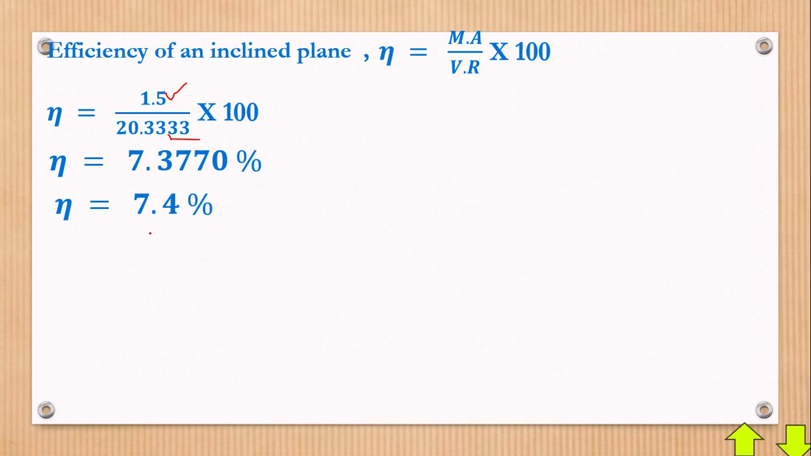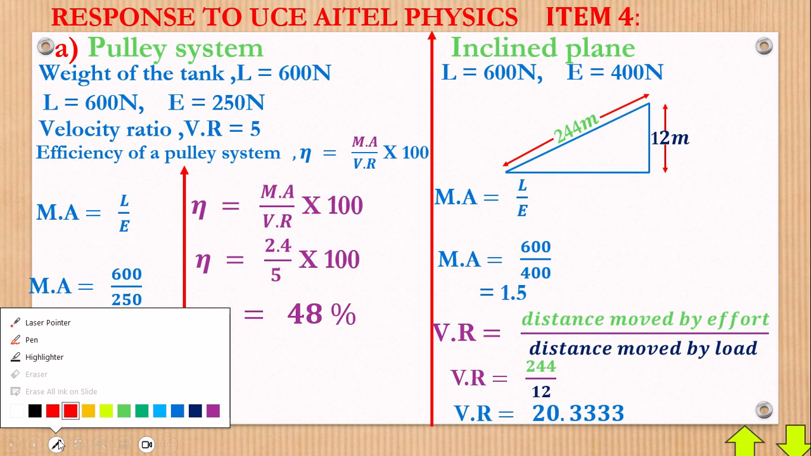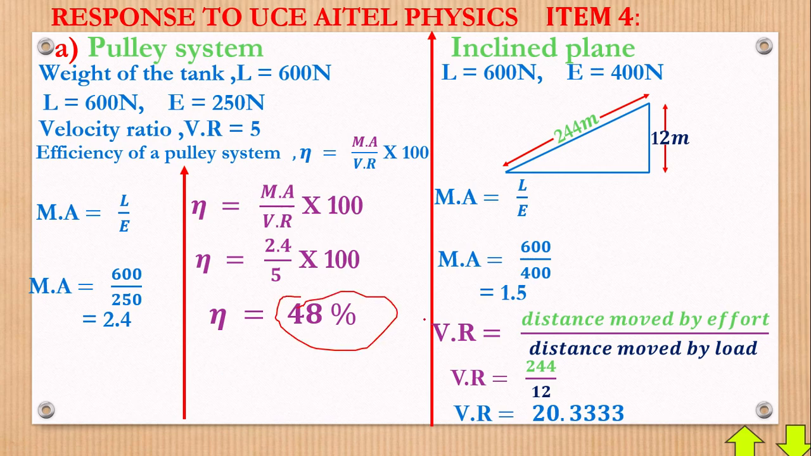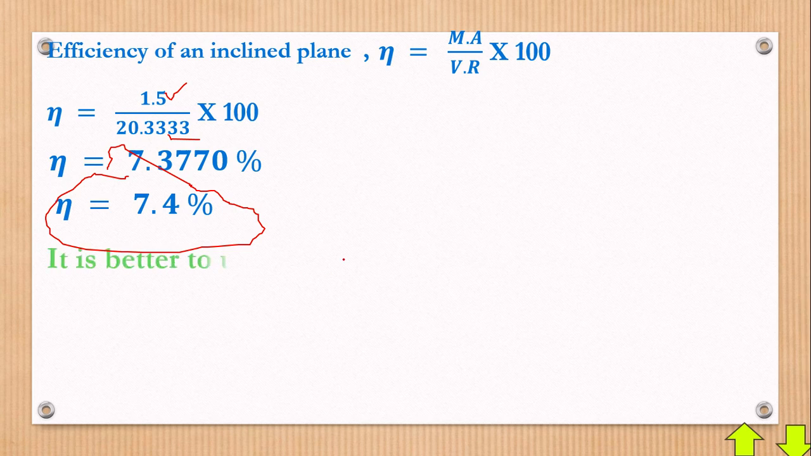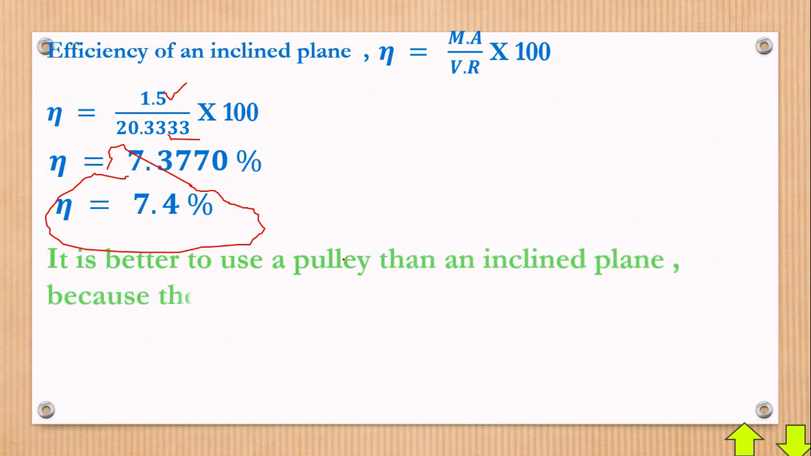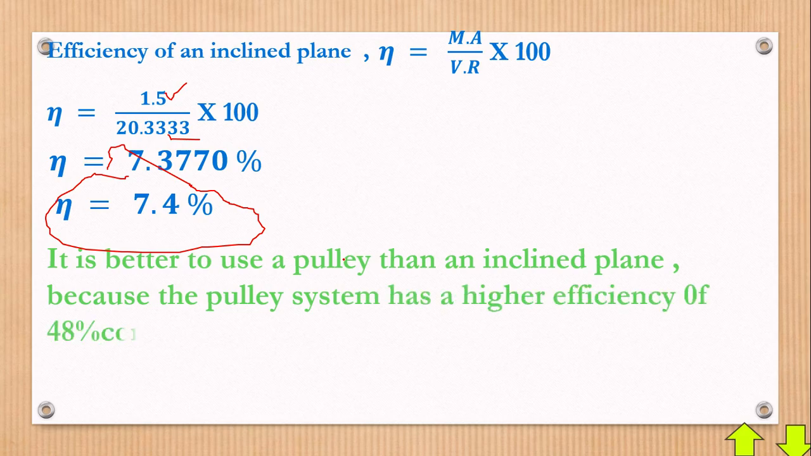So are you seeing we have this 7.4%, and this side, for the block and tackle system, we had 48. Meanwhile for this side we have 7.4. So which one is better? I told you the bigger the percentage, the better the machine. That brings us to the conclusion that indeed the block and tackle system is the better one to use. So it is better to use a pulley than an inclined plane because the pulley system has a higher efficiency of 48% compared to that of an inclined plane. That gets part A of this question answered.